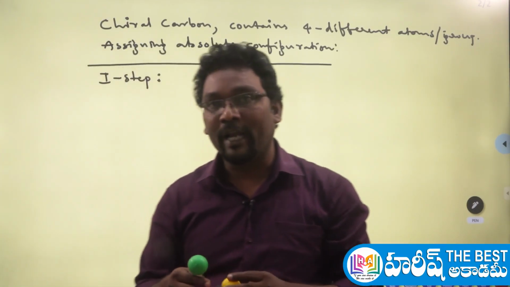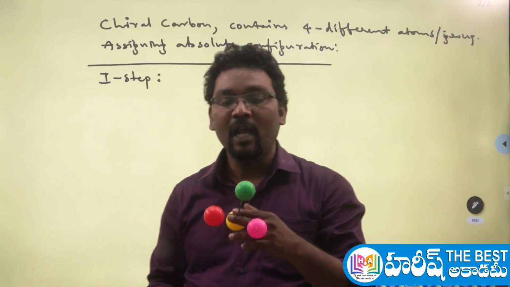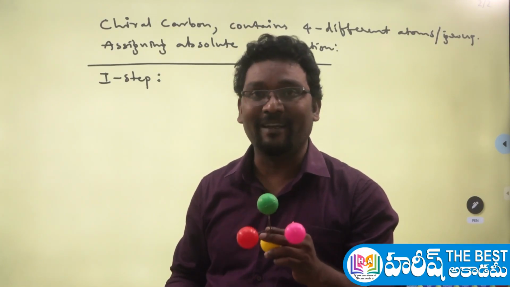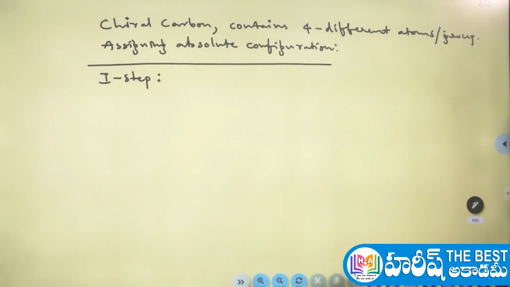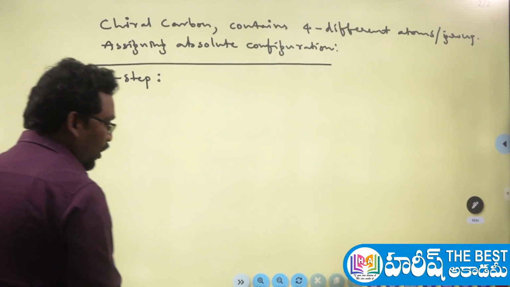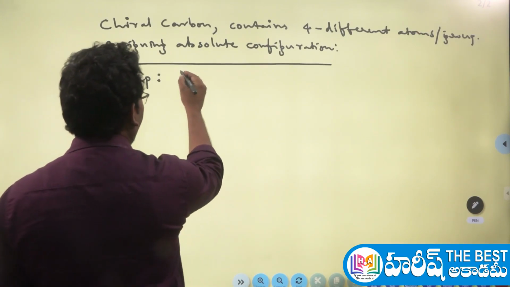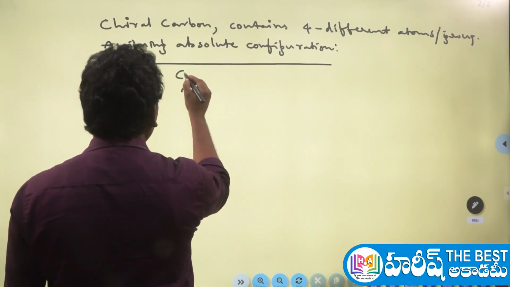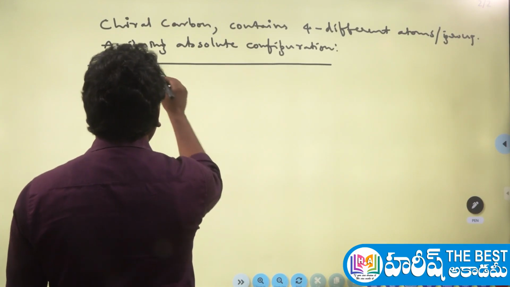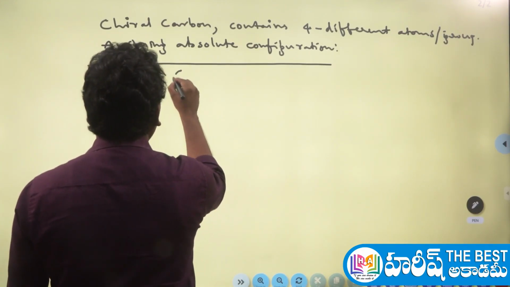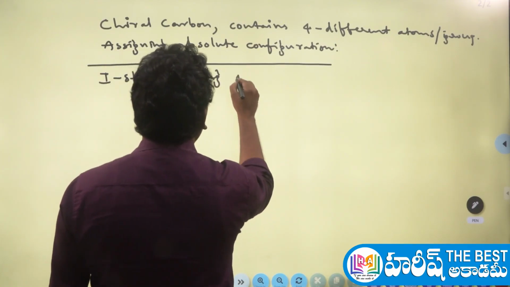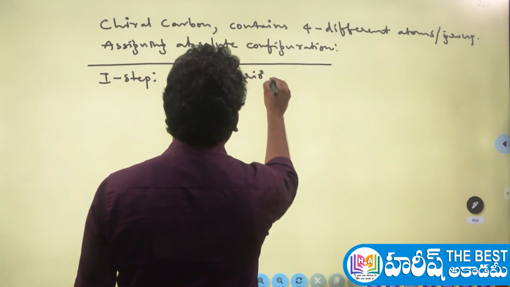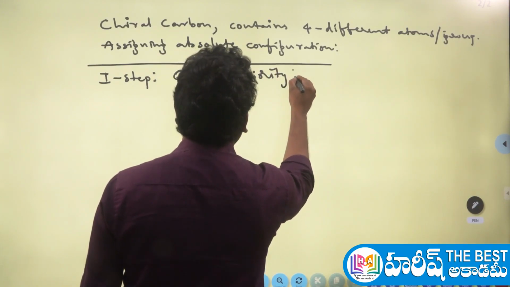Understood now? Now let me tell you. The important thing is how to assign the priorities. Let me give you a clear idea of how to assign the priorities. Assigning or giving priority. You can write it like this here: giving priority. Let's see how to give the priority.